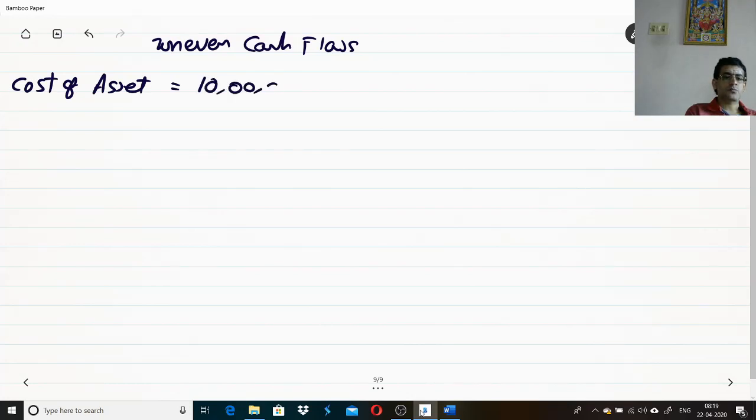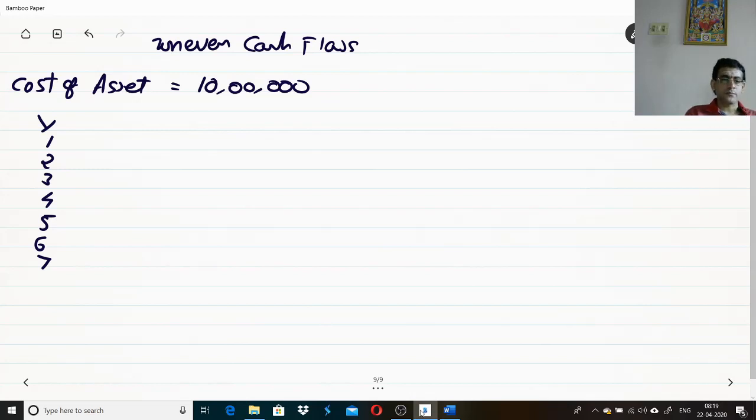So 10 lakhs is going to be the cost of the asset. Now, year 1, 2, 3, 4, 5. Let us consider 6 years, or rather 7. The life of the asset is 7 years, so you have cash inflows for 7 years.